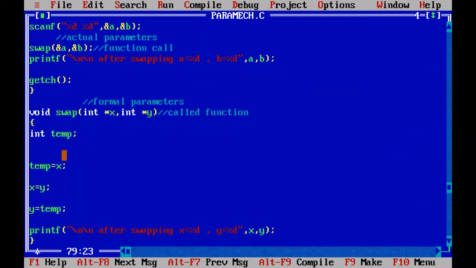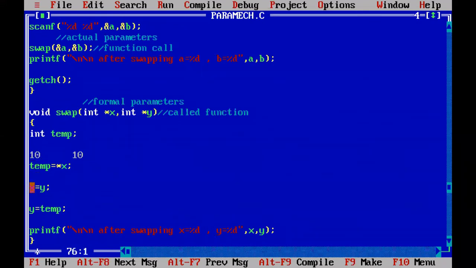When you are copying X into temp, it means you are copying the address into temp, but we don't need the X address. We need the value at X address. What is the value at X address? 10. That 10 is copied into temp. Now temp also becomes 10.